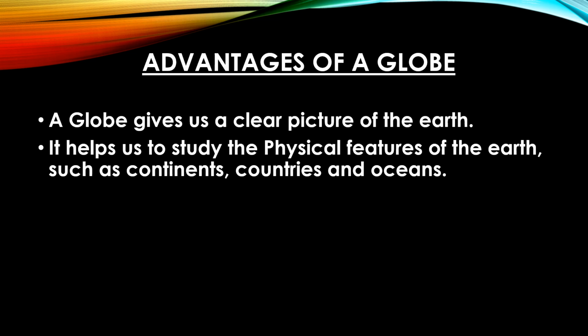Now let us know something about the advantages of a globe. What are the advantages of the globe? Means how is a globe useful to us? See, a globe gives us a clear picture of the earth. The globe helps us to study the physical features of the earth, such as continents, countries, oceans, and seas. What is the meaning of the word physical features, children? A natural feature on the surface, such as water and mountains, are called physical features.